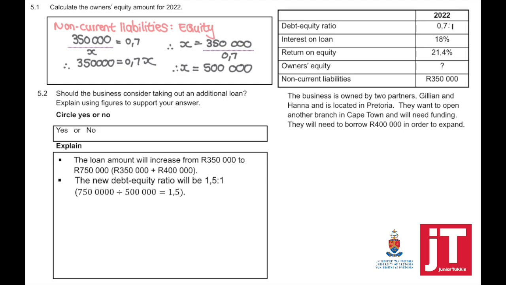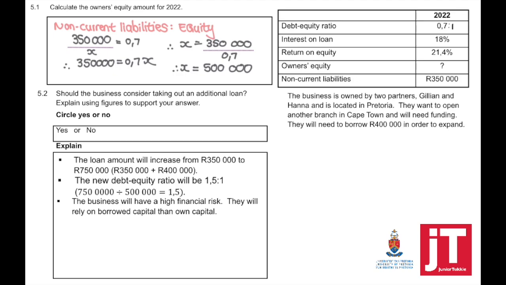This means that my new debt equity ratio will be 1.5 to 1. 750,000 divided by 500,000, which we've calculated is my owner's equity, equals 1.5.